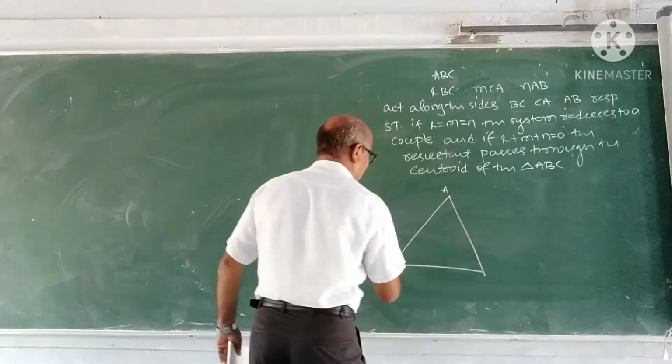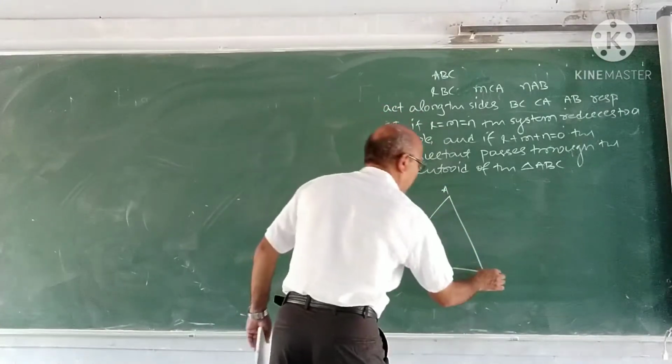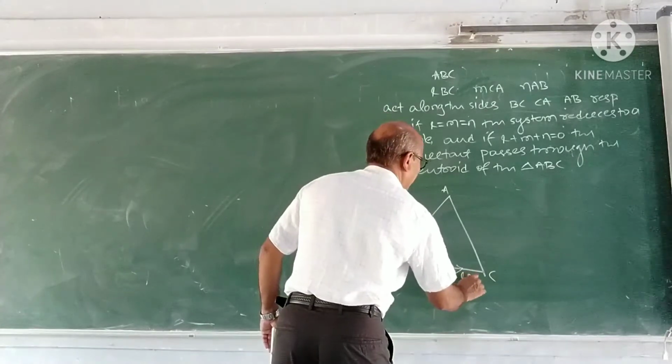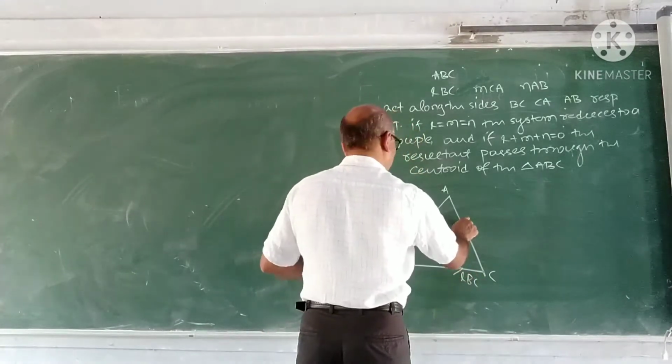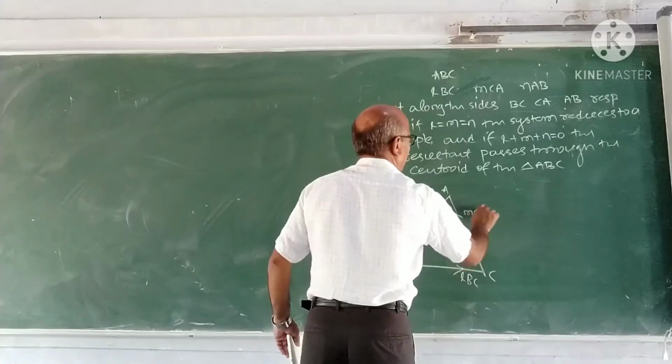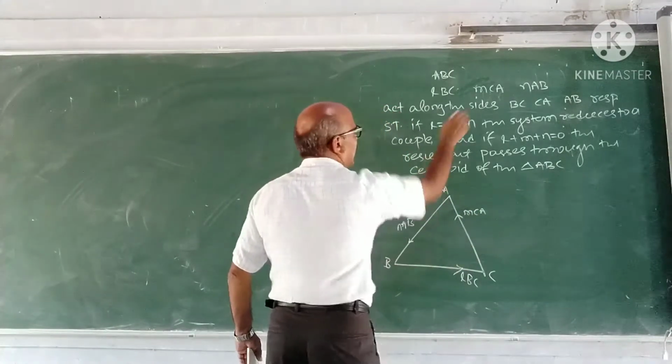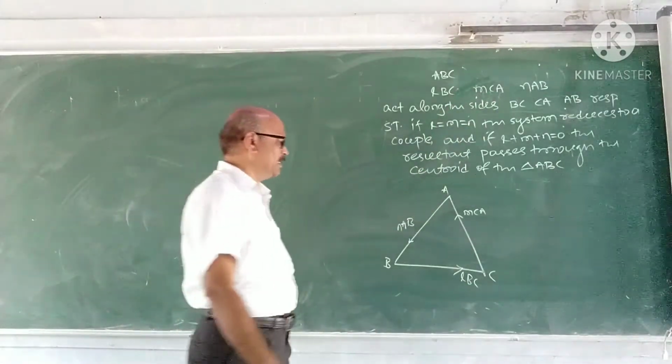I take ABC as the triangle, like this. Forces are LBC, MCA and NAB, acting like this.